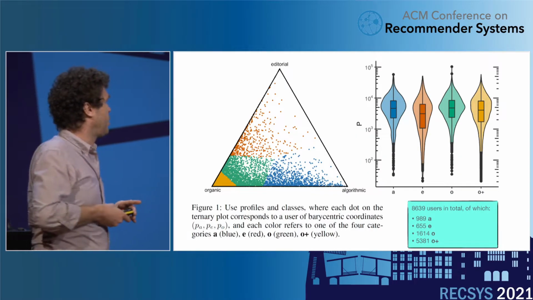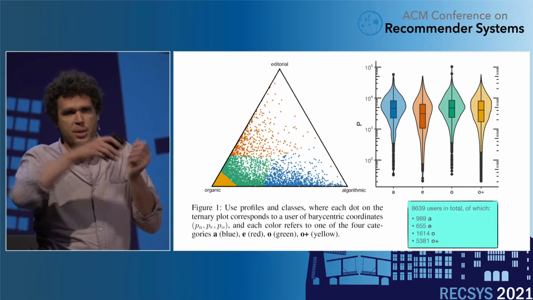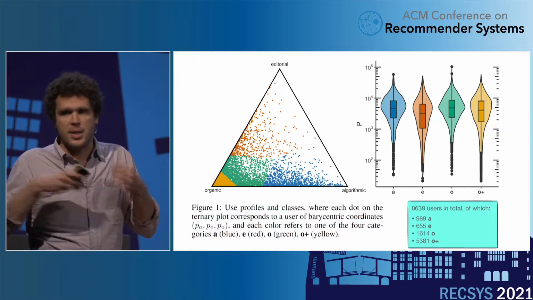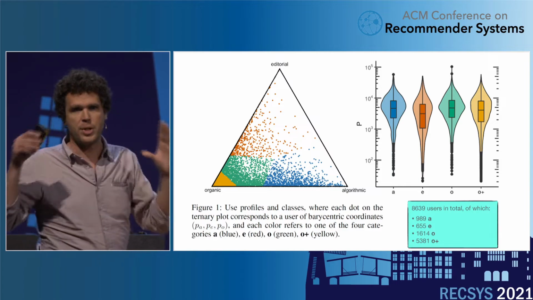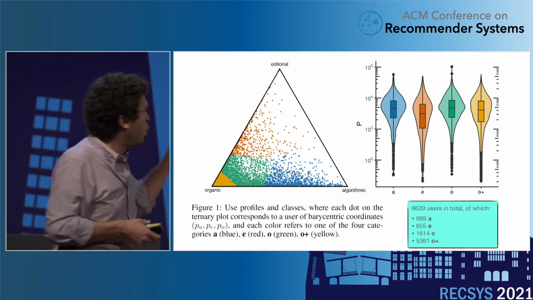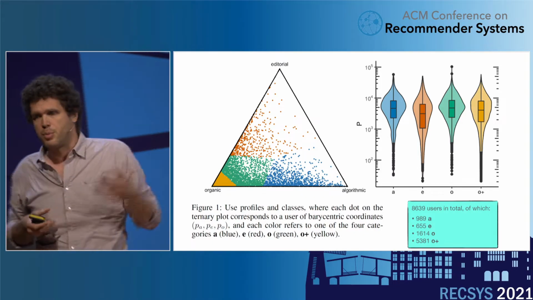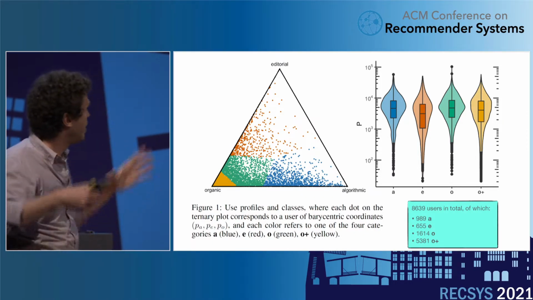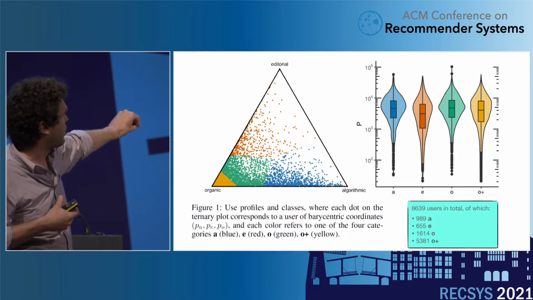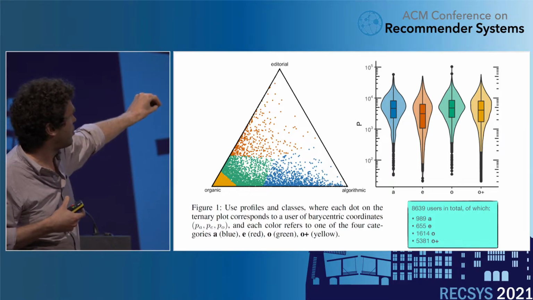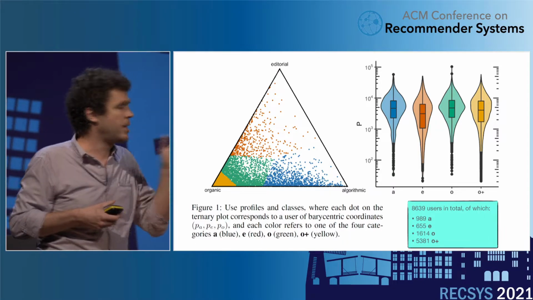So we specifically do that. We categorize users first. We have the three affordances, as I said. Each user has a listening history, a proportion of plays listening to songs that are algorithmic, editorial, or organic. So in a ternary plot, they have a position. We use a simple binning, based on k-means, to distinguish four types of users. Most of the access is organic, but still there are some differences. Each dot is a user, and we have four categories: the very organic users, O+, the organic users, in green, the predominantly algorithmic, A, and the predominantly editorial, E.